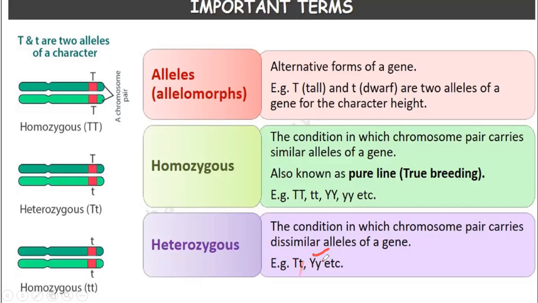One is yellow and the other is green. This is called heterozygous. Here, small t and small t is similar, so it is homozygous. I hope that these terms, allele, homozygous and heterozygous, are clear to you all.